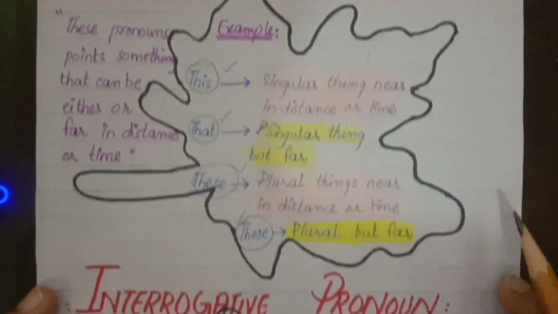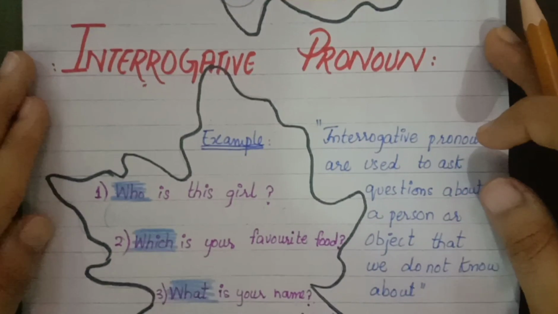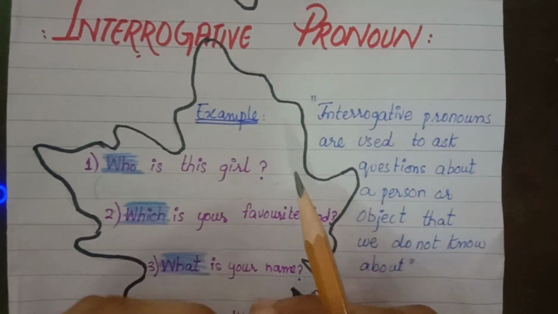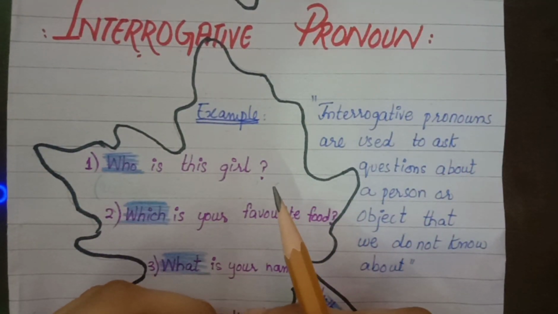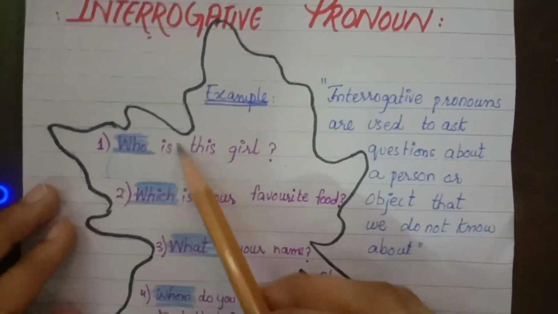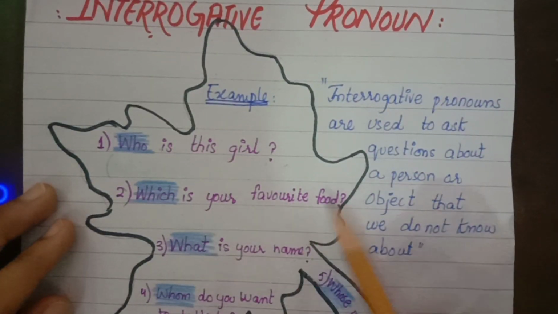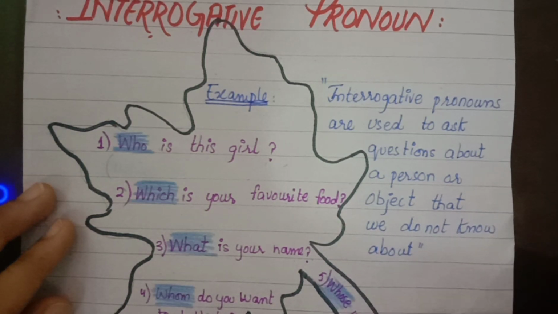Now let's move to the next category of pronoun, which is the interrogative pronoun. Interrogative pronouns, or the question pronouns, refer to or ask something about a person or place or thing we do not know about, like who is this girl, which is your favorite food, what is your name, whom do you want to talk to, whose watch is this.